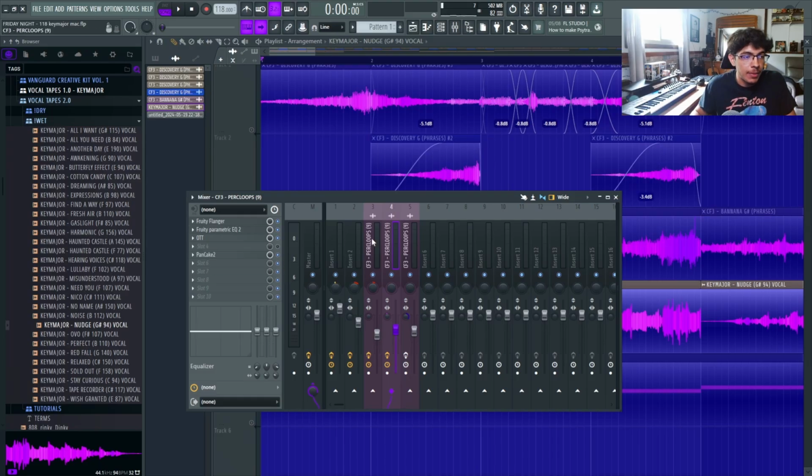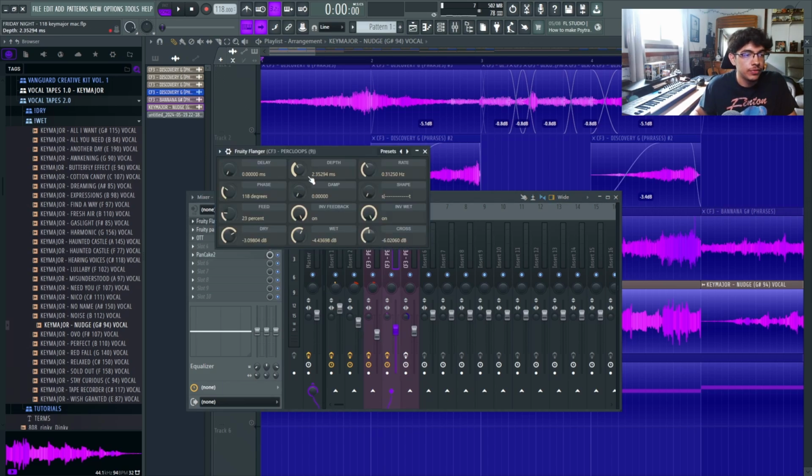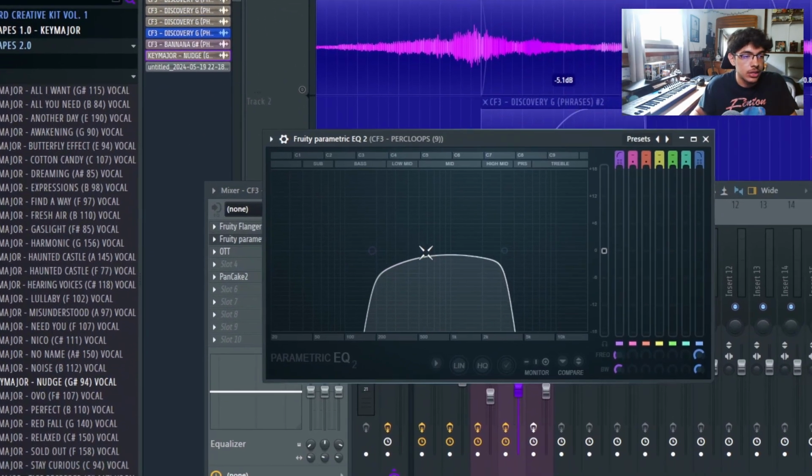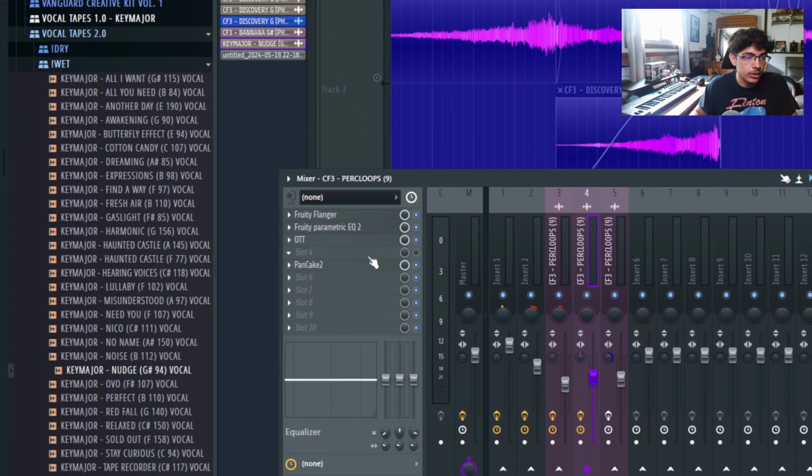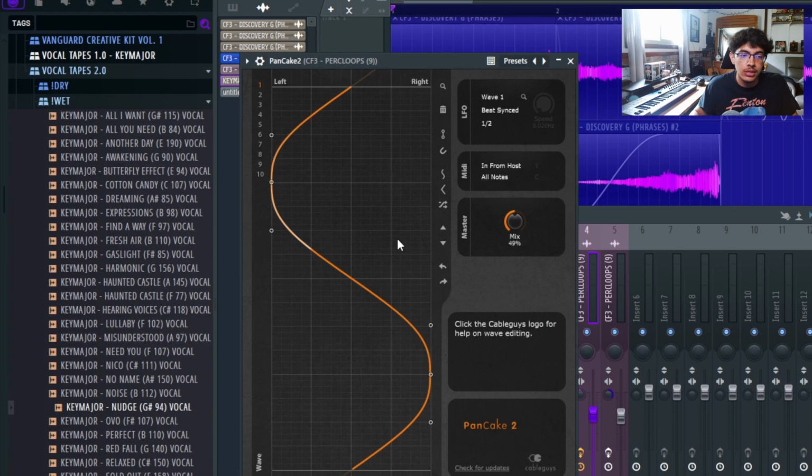With the effects on top, I added the same effects I did with the last sound. I just had the Fruity Flanger on here, and then I had this EQ filtering it out, OTT, a free compressor plugin, just really compressing it, and then Pancake, free panning plugin, same thing.